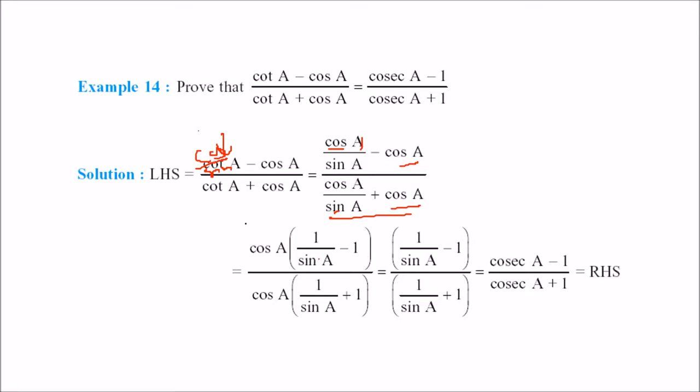Now, what is 1 by sine A? This is cosec A. So we get cosec A minus 1 by cosec A plus 1. This is your RHS.